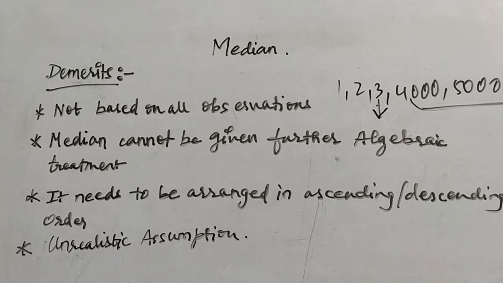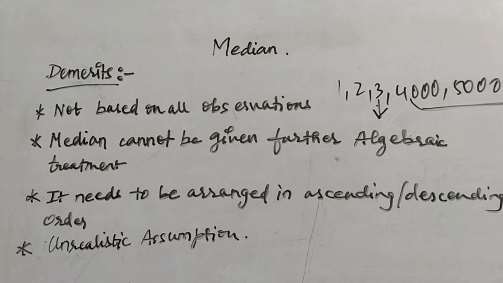The third demerit is very obvious. In the first step of median, you have to arrange the data in ascending or descending order. So when you have a large data, is it possible for you to arrange it? No, because you have a huge data in front of you. So it's not possible to arrange it in ascending as well as descending order.